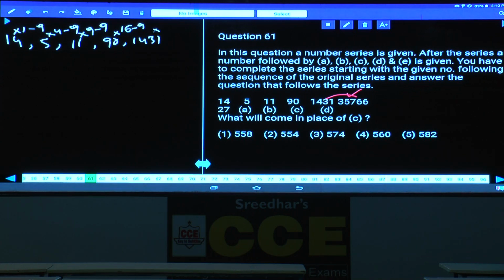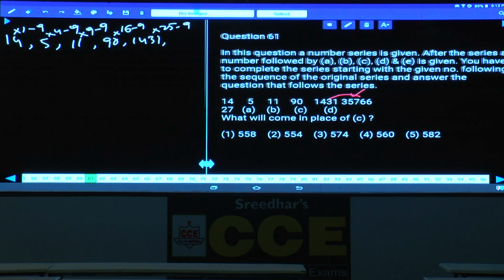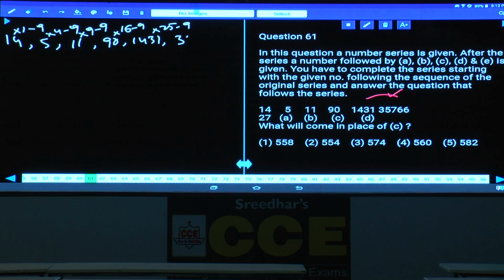And the next one into 25 minus 9, and that is 35766. Each of these numbers is multiplied with into 1, into 4, into 9, into 16, into 25, and 9 is subtracted. Now the same logic should be followed for this one, starting with 27.